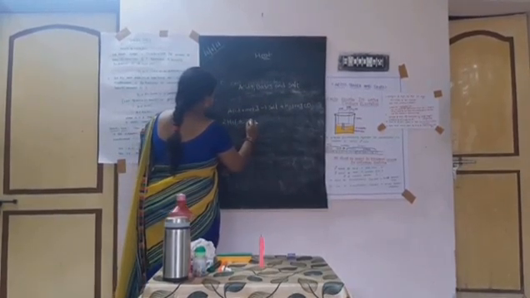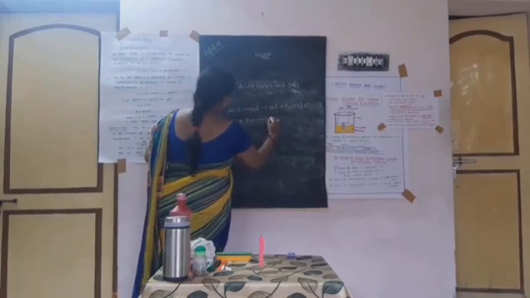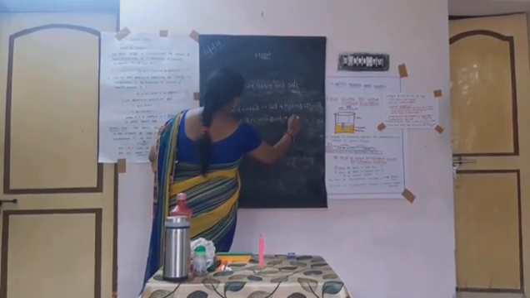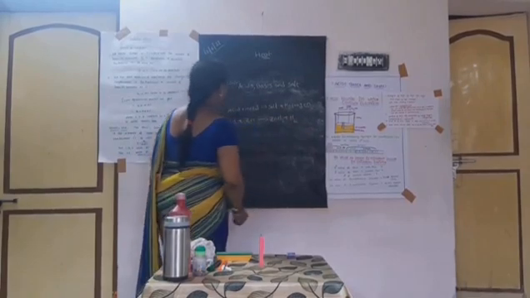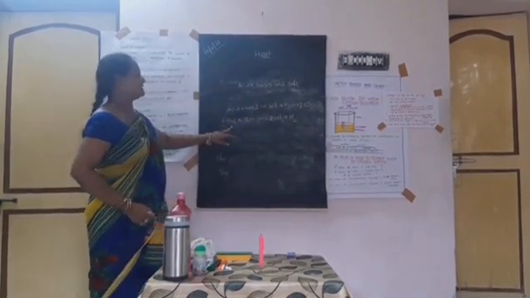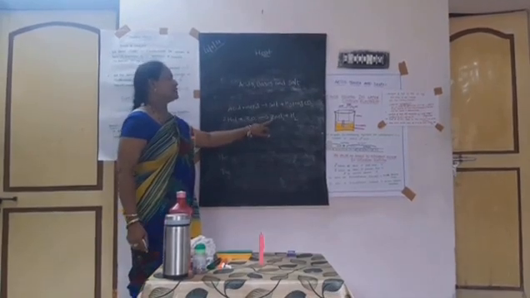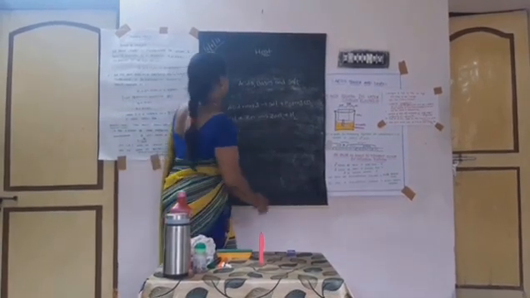For example, 2HCl plus zinc: hydrochloric acid plus zinc metal gives zinc chloride plus hydrogen.